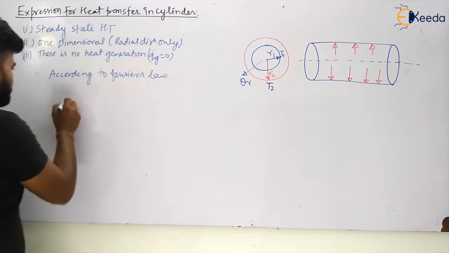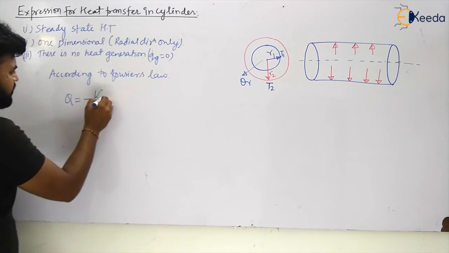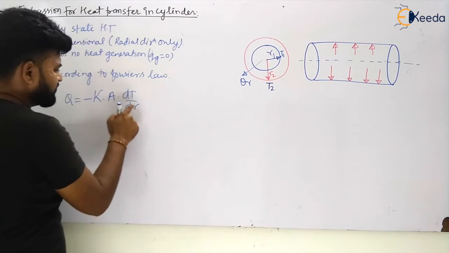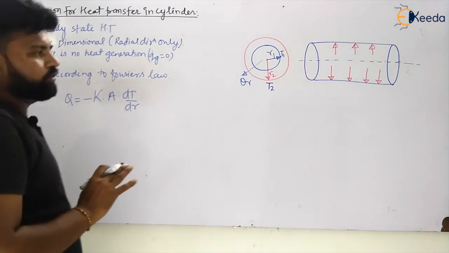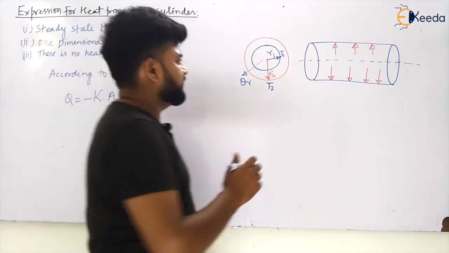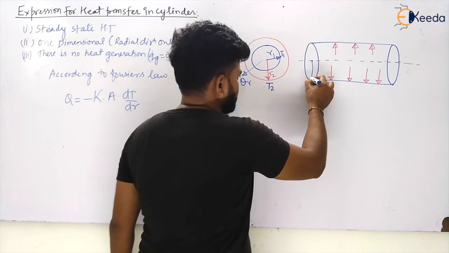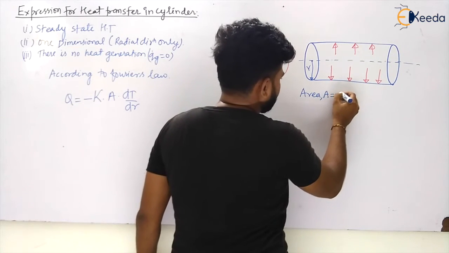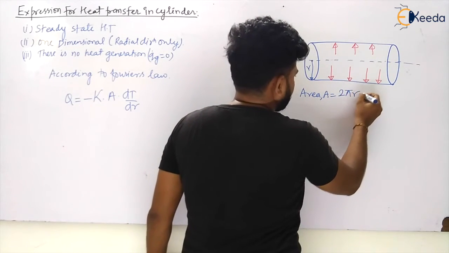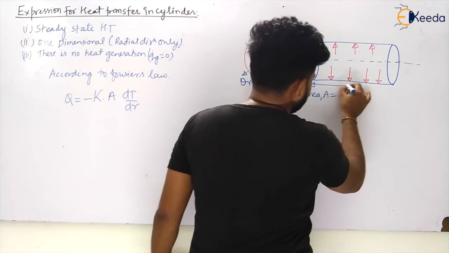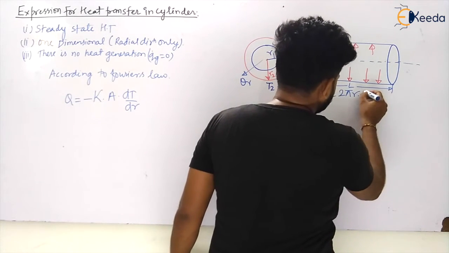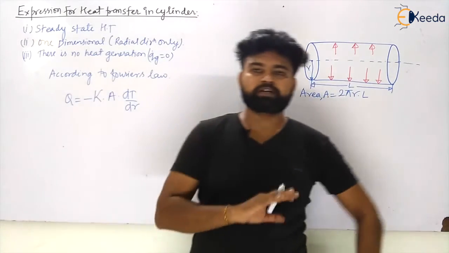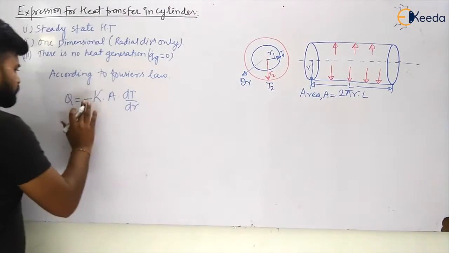what is the heat transfer, my dear students? Now this will be given by kappa into area into dT by dr. Remember that the heat transfer is in radial direction. Now putting all the values, what will be the area? If the radius is r, the area A will be given by 2 pi r multiplied by L, if L is the length of the cylinder. That is perimeter into L. So the area will be given by perimeter into L.